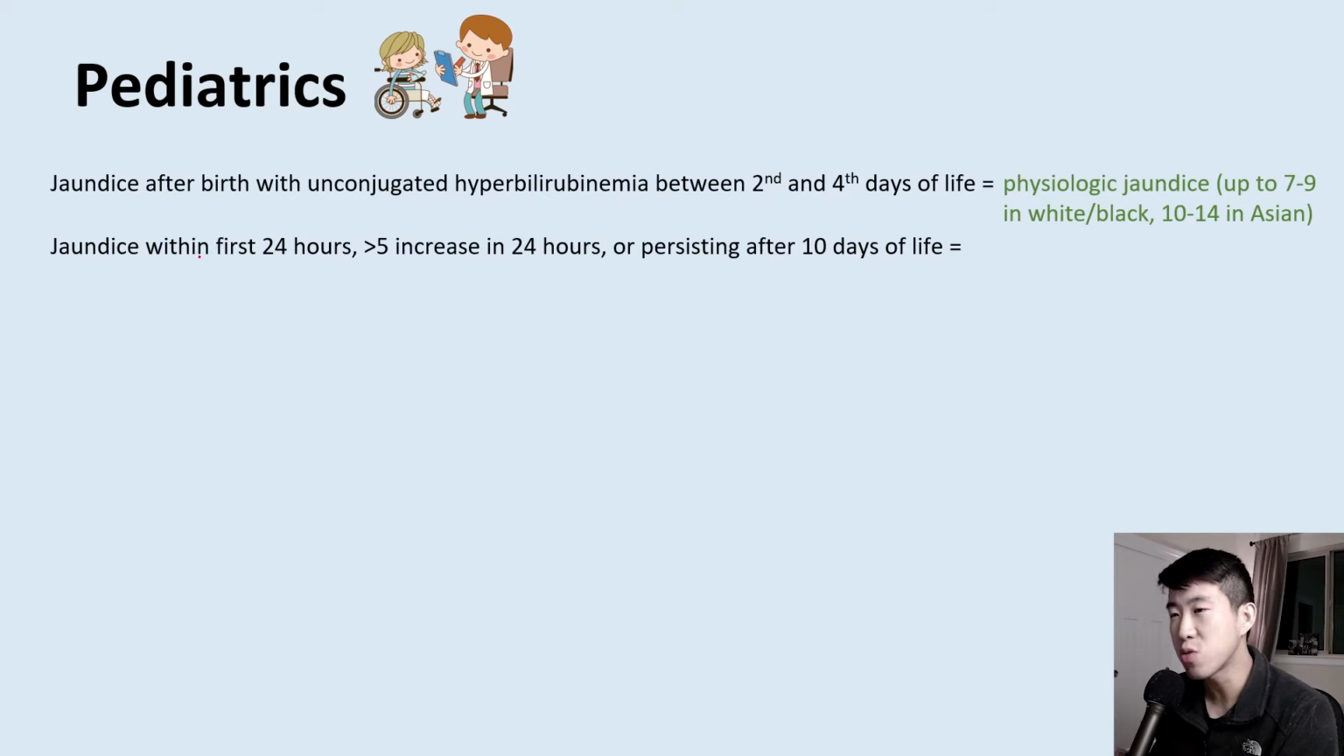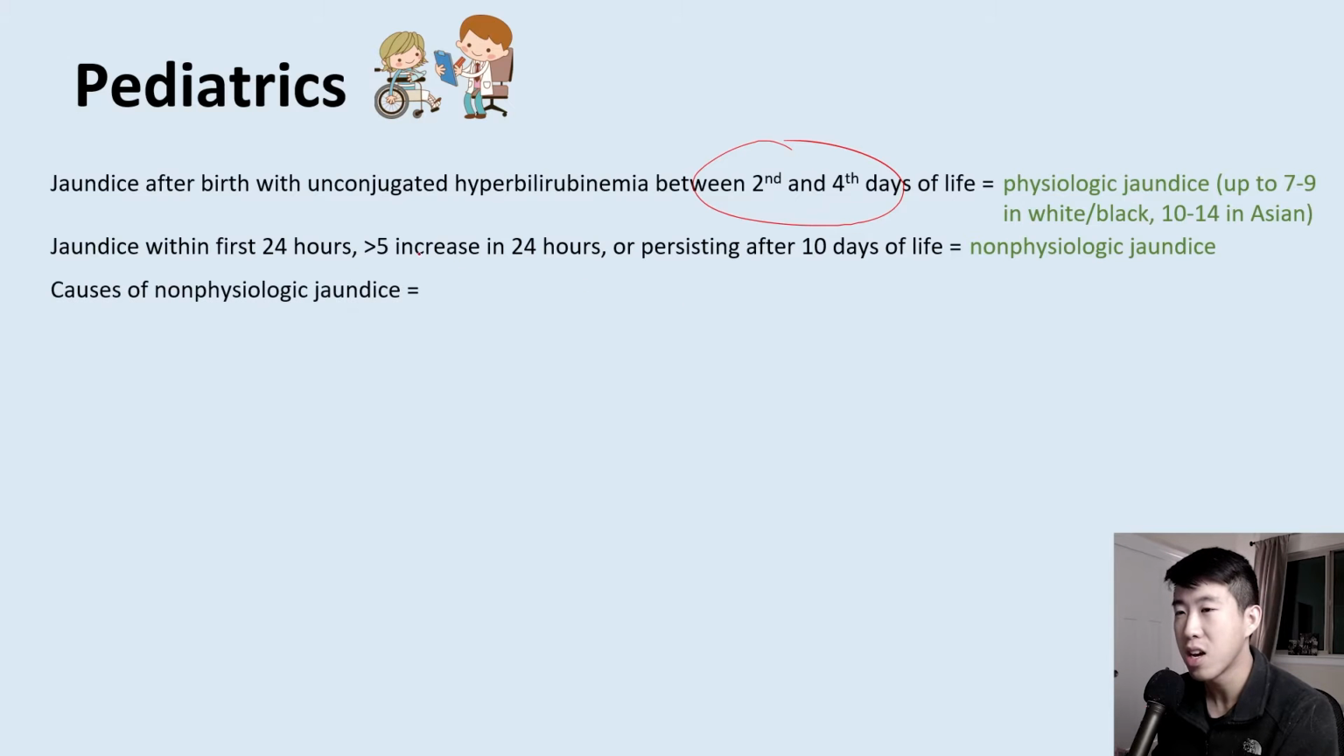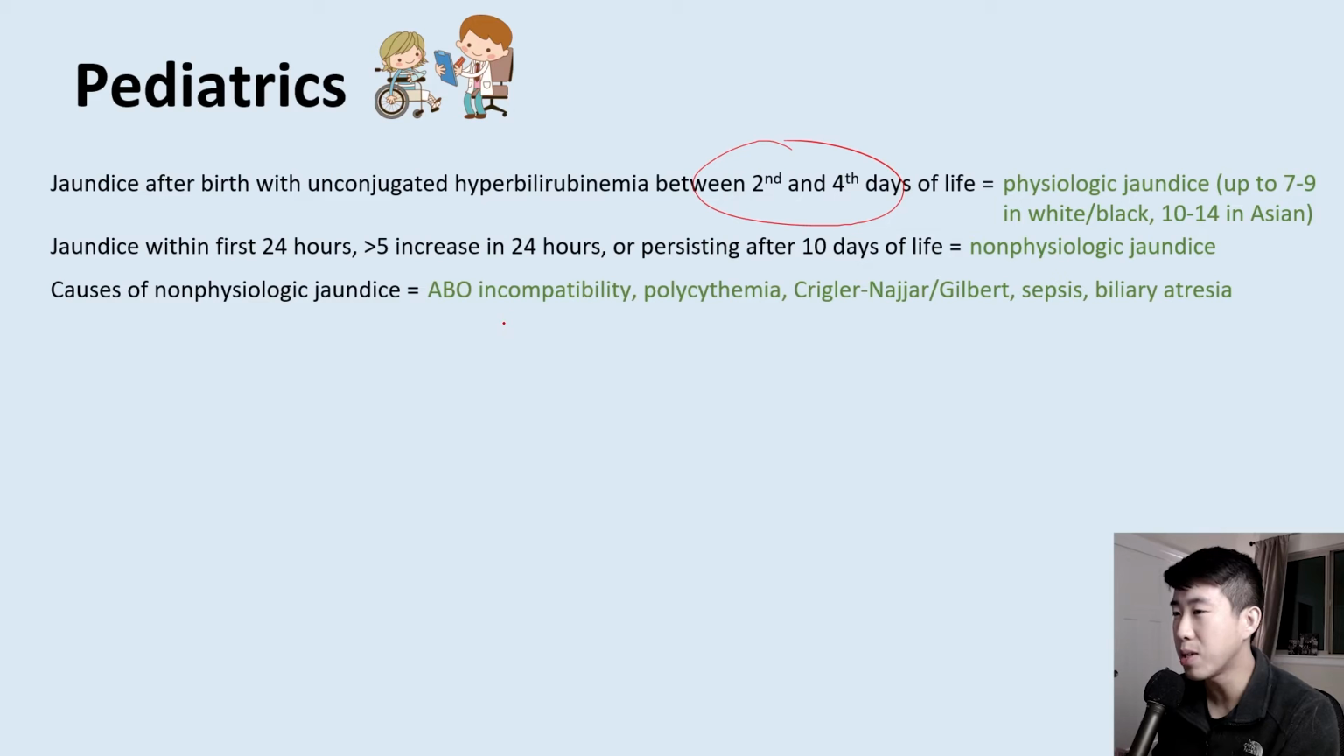If you see jaundice within the first 24 hours, which is earlier than the 2nd to 4th day time span, or you see a greater than 5 increase in 24 hours, or it persists after 10 days of life, this is what we call non-physiologic jaundice. And there's a lot more concerning things that we need to be on the lookout for if this happens. So what are some of the causes of non-physiologic jaundice? That includes ABO incompatibility, polycythemia, Crigler-Najjar or Gilbert syndrome, sepsis, and biliary atresia.